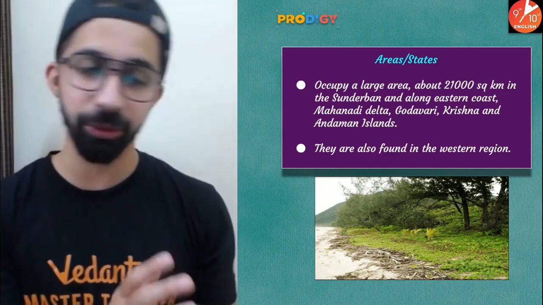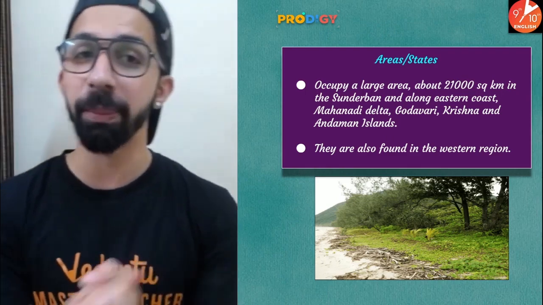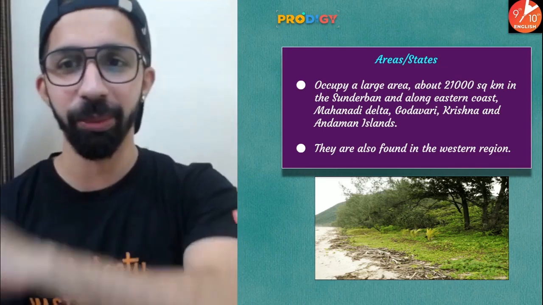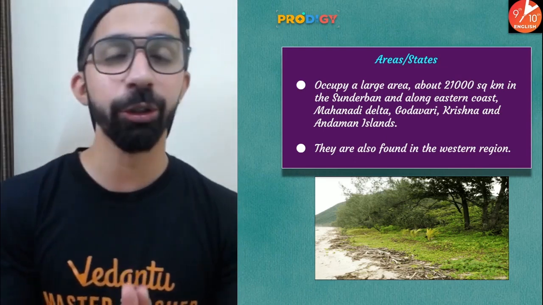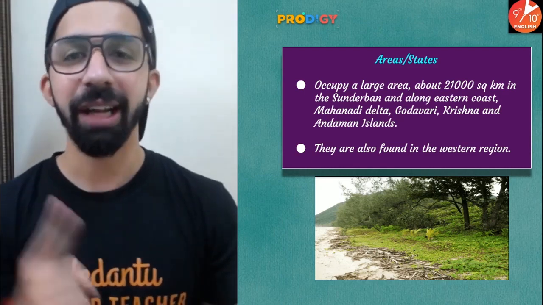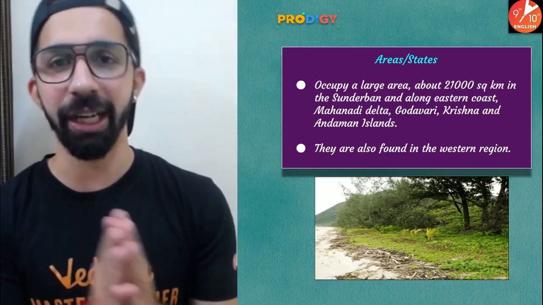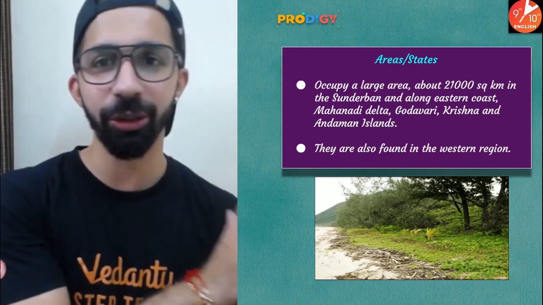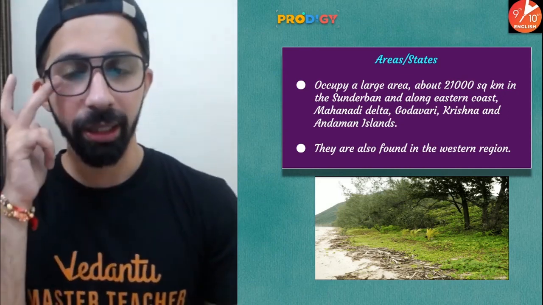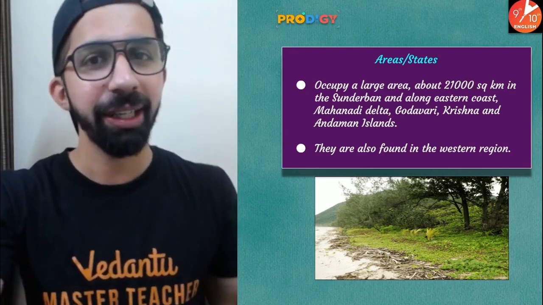Where is Sundarban? Sundarban is a part of West Bengal and Bangladesh, which is formed due to the deposition work done by two major rivers, River Indus and River Brahmaputra. They are also found in the eastern coast, like Mahanadi Delta, Godavari, Krishna, and the Andaman and Nicobar Islands also. As I told you, mostly you will find tidal forests on deltas in the eastern coastal plain due to the deposition work done by the rivers at the mouth. They are also found in the western region, because in western regions you will find estuaries.